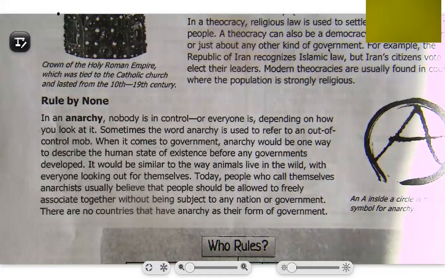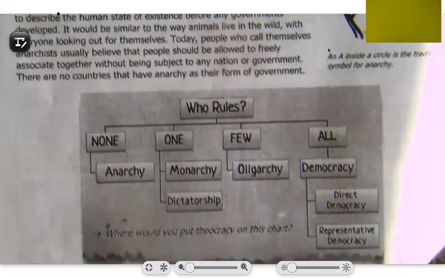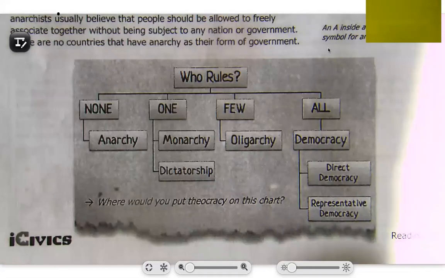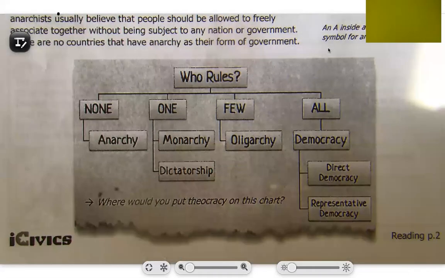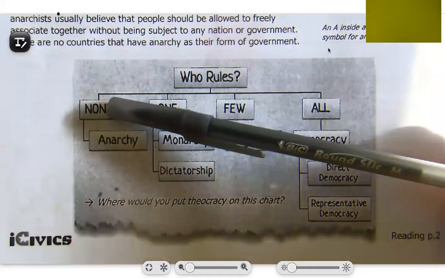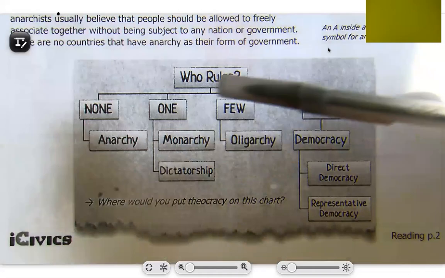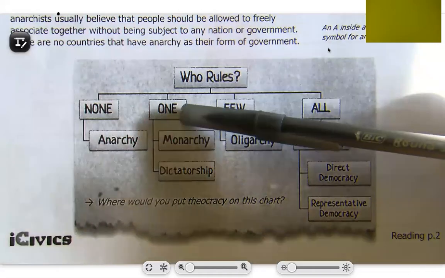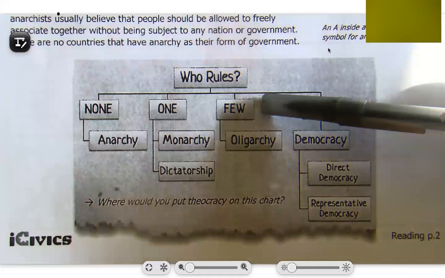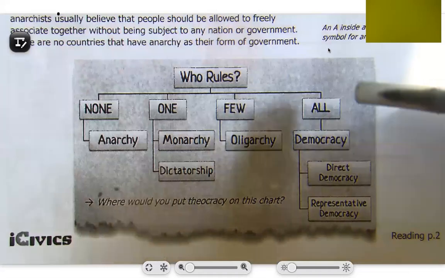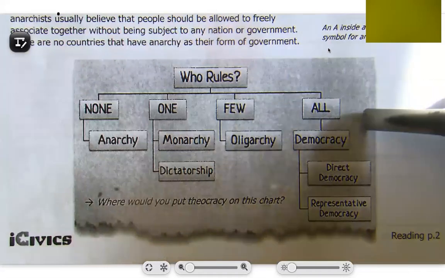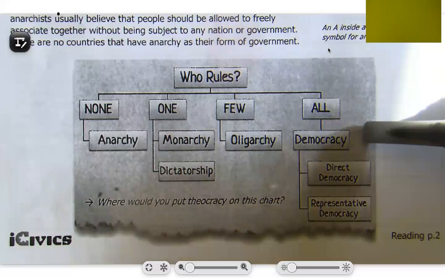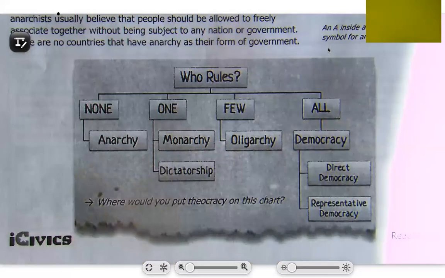So here's a small picture of what we've gone through. It gives you the main layers. Anarchy has no one in control. Monarchy has one person. Oligarchy has a few. And all of them are for democracy. It gives you the types. So let's move on to the questions.